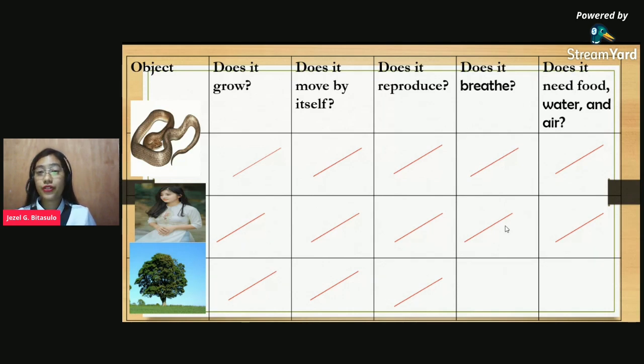Do the trees breathe? Yes, Candy. Does the tree breathe? Yes, very good. Trees are also breathing. They also release oxygen. So the last question: does the tree need food, water, and air? Yes, of course. They also need food, water, and air. Okay? Are we good? You understand? Okay. So those are the characteristics of the objects.